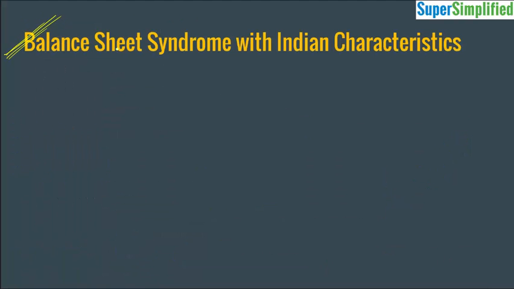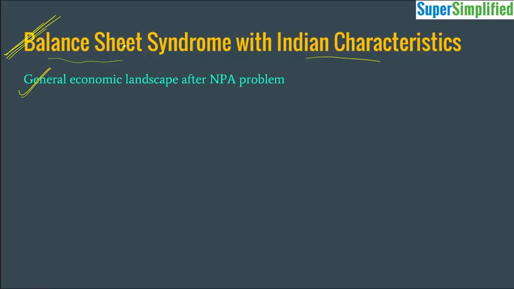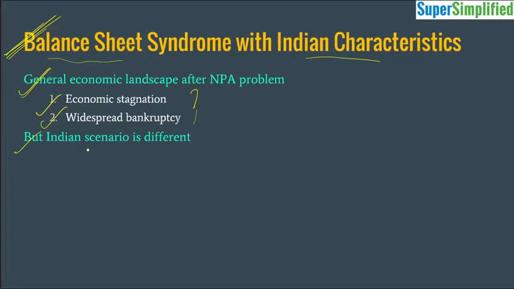Now let's move ahead. The Economic Survey says that yes, we are facing the balance sheet problem, but this is not new. Many other countries have faced this in the past, and many will be facing this in the future. But our balance sheet problem is actually very unique, and they call it balance sheet syndrome with Indian characteristics. So how is it different? Let's see. The Economic Survey says that generally when this problem is observed in an economy, a few other phenomena are also observed. For example, economic stagnation. The economy comes to a standstill. The economic activity comes down, and there is widespread bankruptcy. A lot of big firms and medium firms will go bankrupt one after the other. So these things are actually not observed in India's case, right? So India's case is actually different.